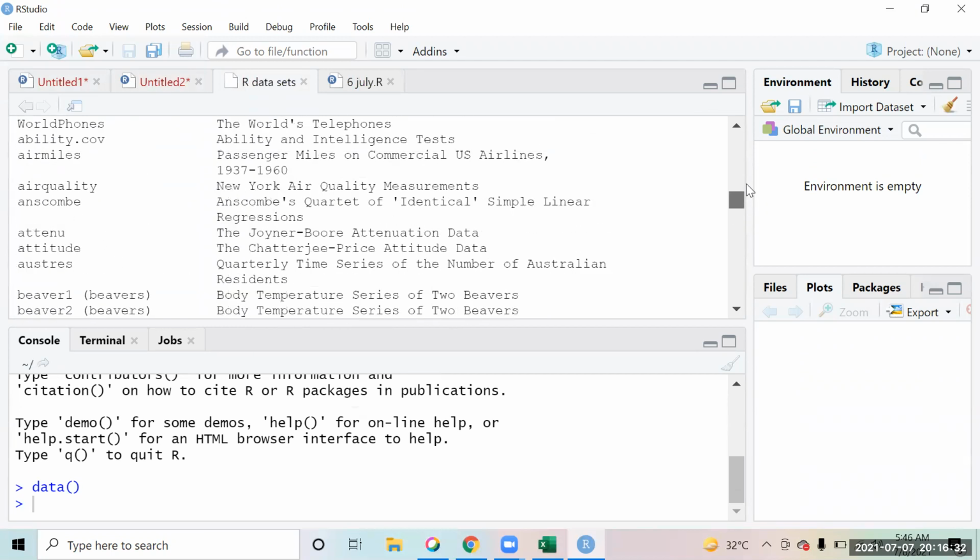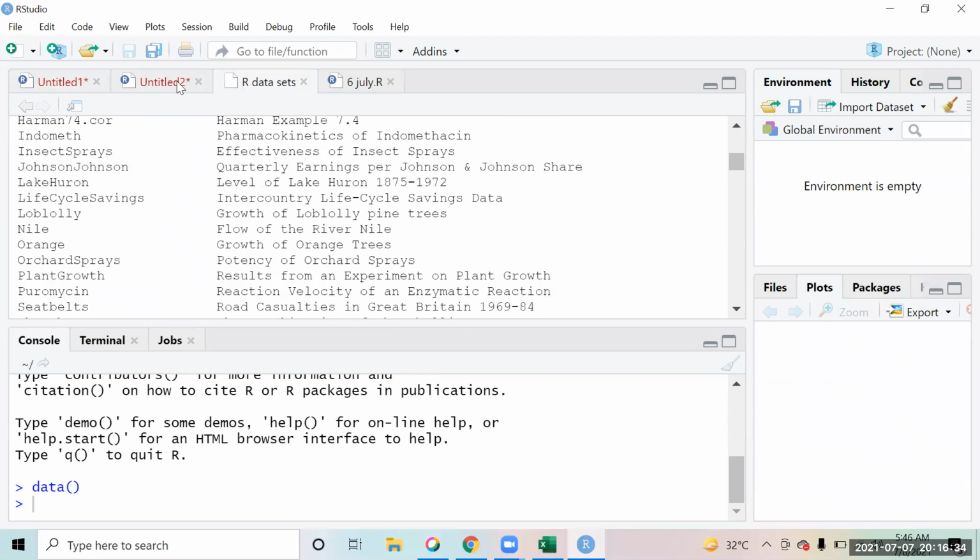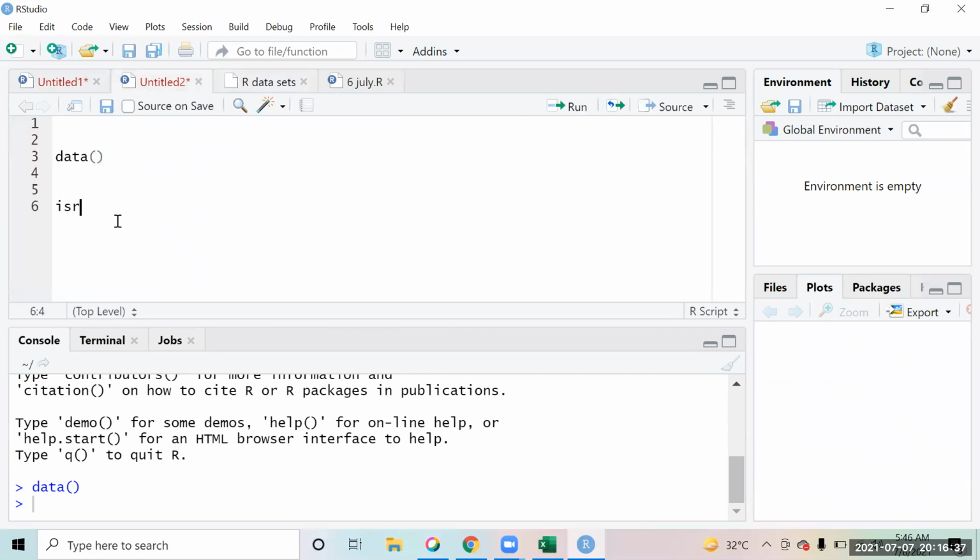There are a lot of data set names that you will see. For example, one such data set is iris.